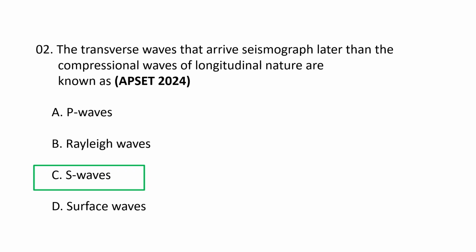S waves are the transverse waves that arrive later than the compressional longitudinal P waves on a seismograph after an earthquake. S waves are secondary waves, named because they are the second set of body waves to be recorded, and their particle motion is perpendicular to the direction of wave propagation. So the transverse waves that arrive at a seismograph later than the compressional waves are known as S waves or secondary waves. C is the correct option.